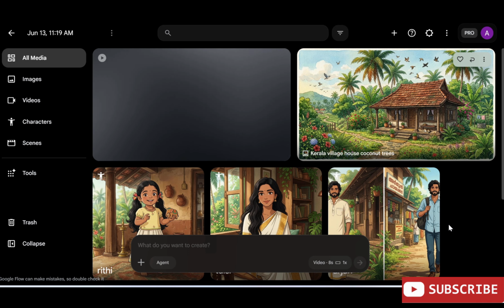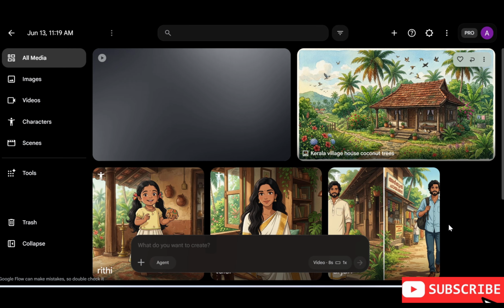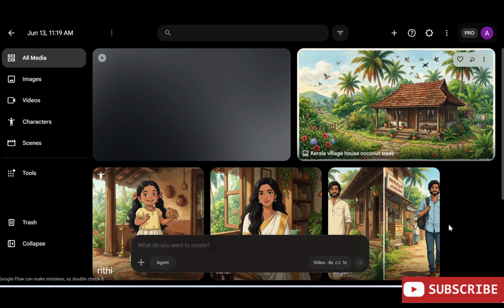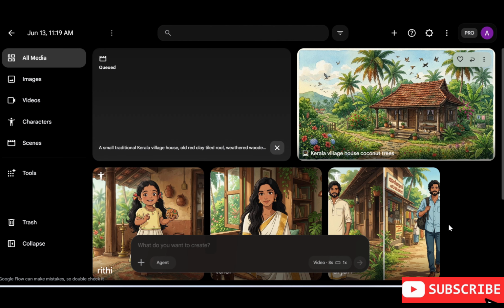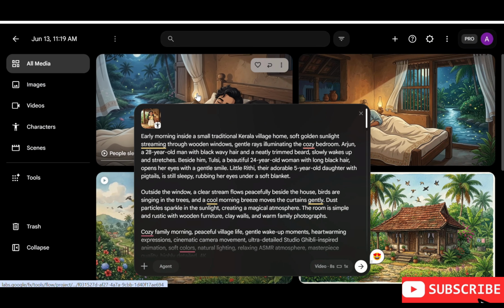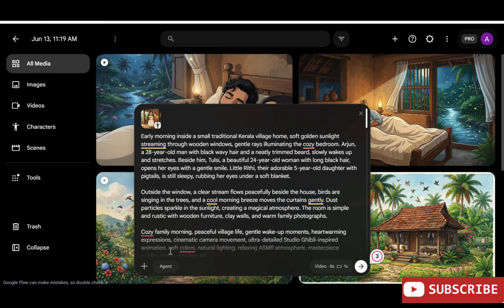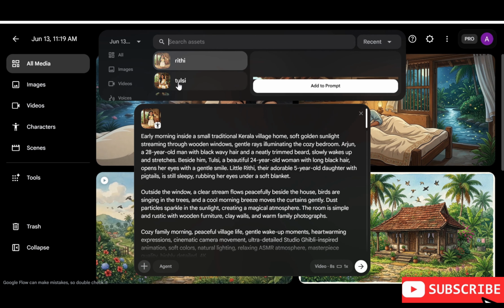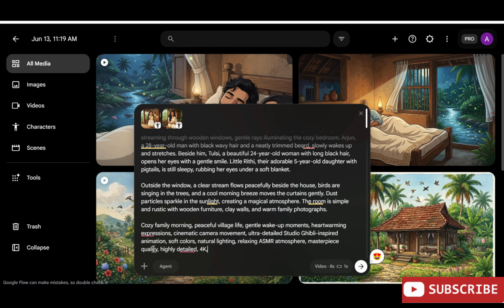Click the Generate button and wait for the AI to create the character. Once the generation is complete, preview the result and check that her facial features, pigtails, expression, and clothing match the character description. If necessary, make adjustments to the prompt and regenerate until you achieve the desired look. When you are happy with the result, save the character to your library.